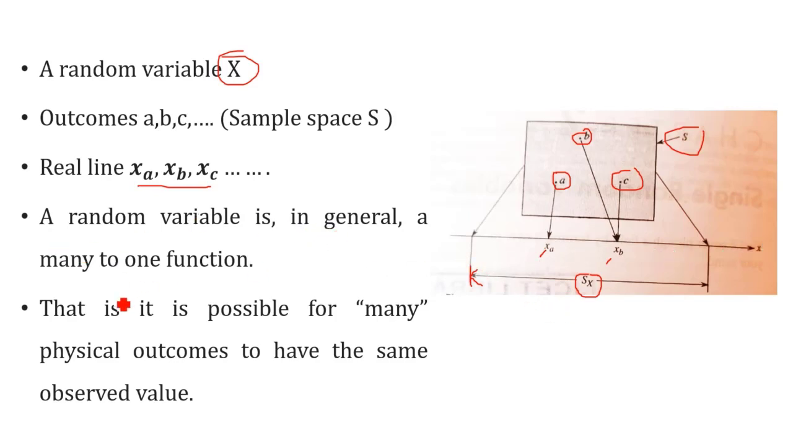Then a random variable is called a many-to-one function because the same real number XB is assigned to 2 outcomes of the sample space. B is an outcome, C is also an outcome. To B and C, we are assigning the same real number. That's why a random variable is in general called a many-to-one function. All right, this is because many physical outcomes can have the same observed value. All right.